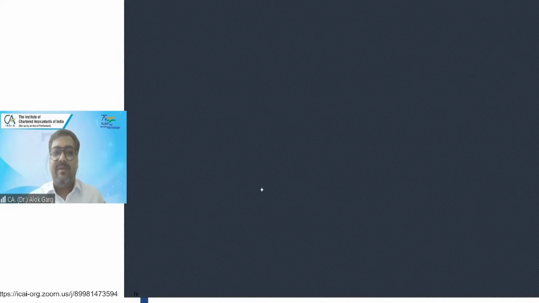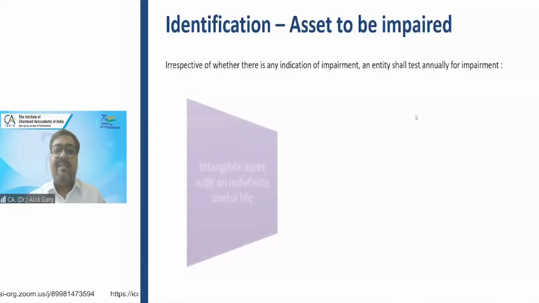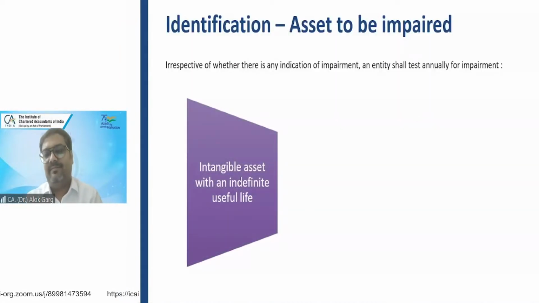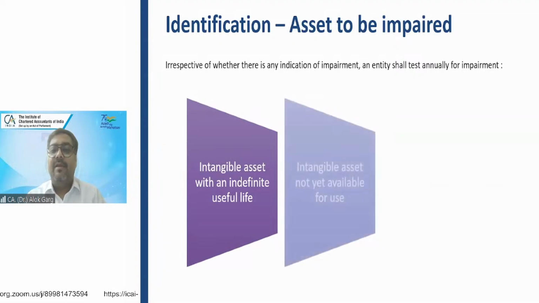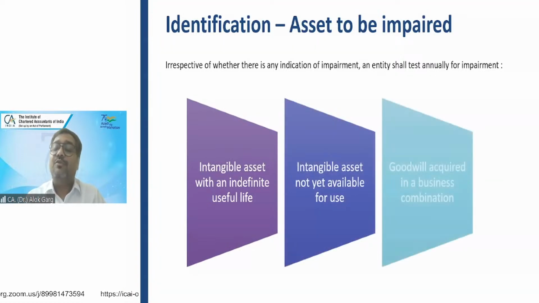All these three are intangible assets. Which one? Intangible asset having indefinite life. Intangible asset not yet available for use. Goodwill acquired in business combination.